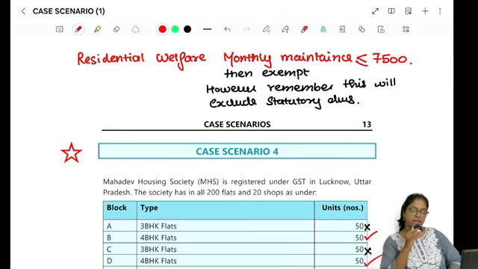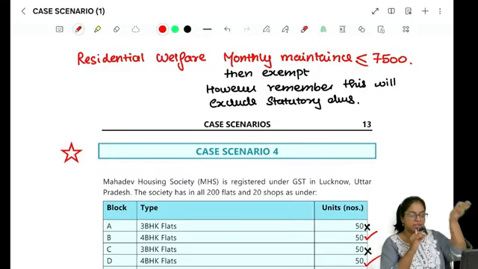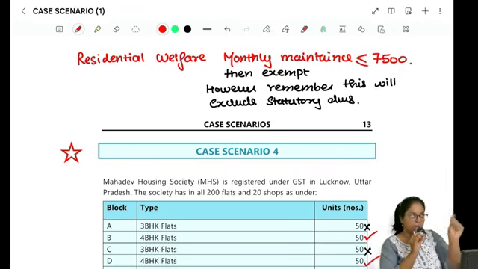So residential society, what did we study, ma'am? Recall, we forgot. Okay. So residential society, we studied if the monthly maintenance that you charge is 7,500 or less than that, then it is exempt. Otherwise, it is going to be taxable, right? But however, you need to remember in this 7,500, you do not include any statutory dues. For example, property tax, water tax, this and all is not included.